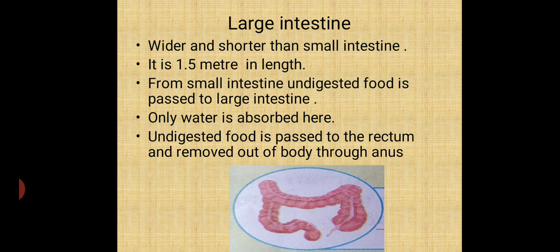Here, only water is absorbed by the large intestine, and the undigested food is passed to the rectum and removed out of the body through the anus.